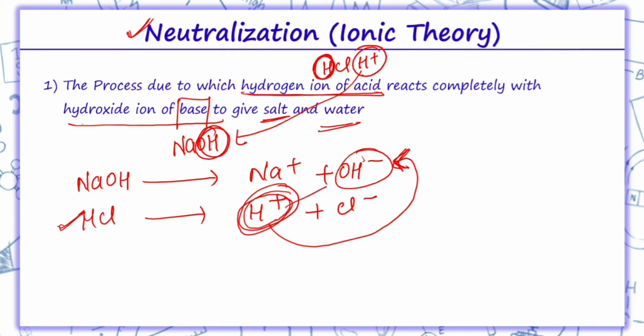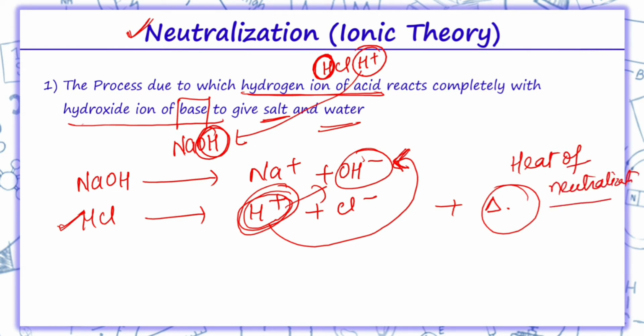So during this reaction, heat is also liberated, and this heat is known as heat of neutralization, because it is the heat which is liberated in a neutralization reaction. So we can say the amount of heat which is liberated when 1 gram equivalent of an acid or base is completely neutralized is known as heat of neutralization.